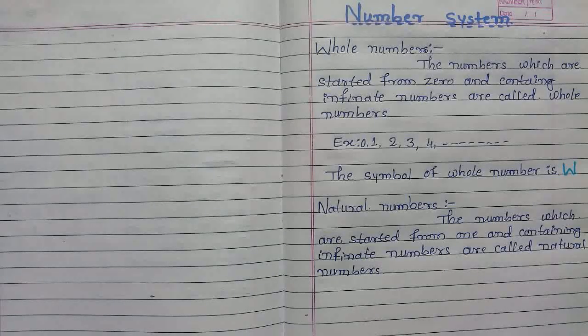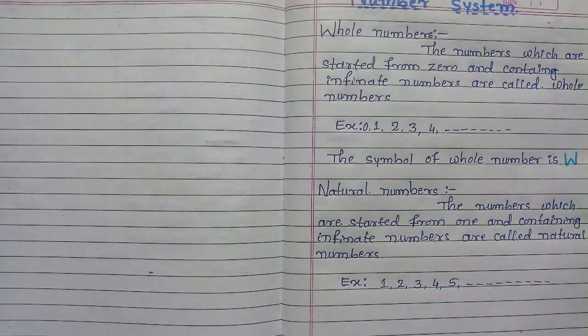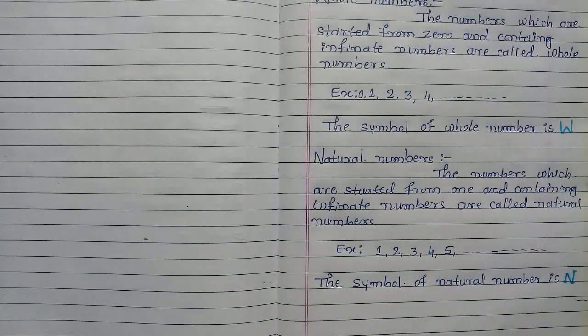For example, 1, 2, 3, 4, 5 and so on. These all numbers are examples of natural numbers. The symbol of natural numbers is the capital letter N. N is the symbol of natural numbers, and W is the symbol of whole numbers.